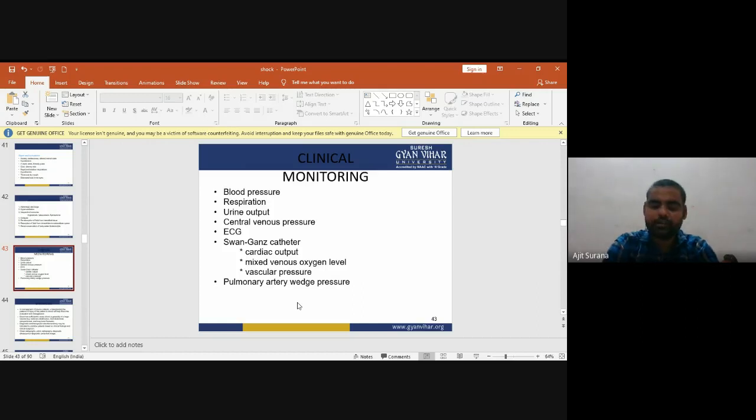In clinical monitoring of hypovolemic shock, we monitor blood pressure, respiration, urine output, central venous pressure, ECG, Swan-Ganz catheter, cardiac output, mixed venous oxygen level, vascular pressure, and pulmonary artery wedge pressure.